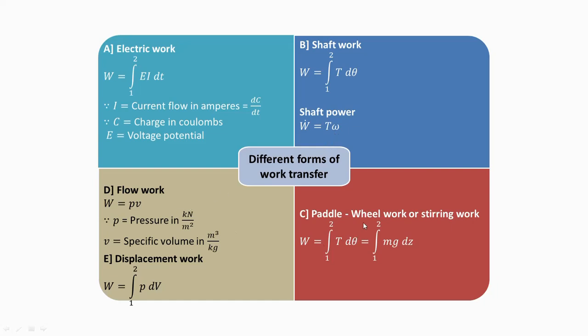Then wheel work or stirring work: when we stir something, then what will happen? That work is represented by this. Then flow work is the work which is required to move the fluid from one place to another place, that is given by PV. And displacement work, which is important from the thermodynamics point of view, is pressure into change in volume when it moves from state 1 to state 2. So these are the various types of work which are there.